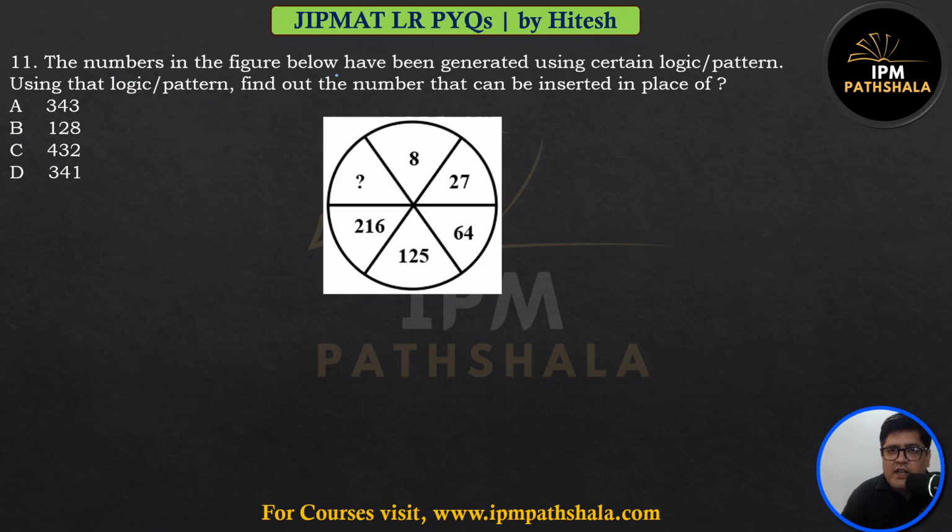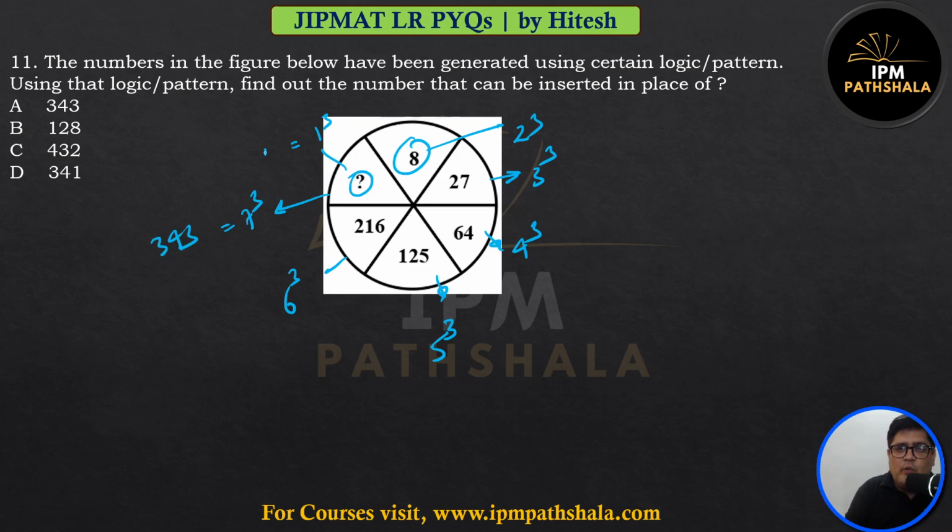The numbers in the figure given below are generated using a certain logic pattern. Using that logic pattern, find out the question mark. This looks like a cube of 2, cube of 3, cube of 4, cube of 5, and cube of 6. So there are two possibilities. If this was the starting point, it could be a cube of 1. If this is the ending point, it could be a cube of 7. This is 343. This is 1. This is the only available option.